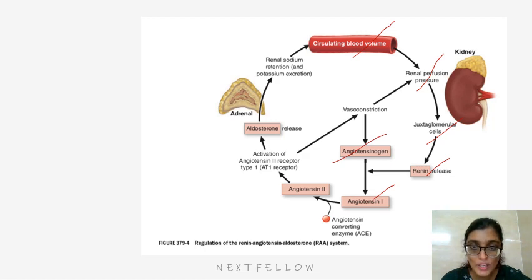Angiotensin 1 is converted to angiotensin 2 by ACE, the angiotensin converting enzyme, which is present predominantly in the lungs. Angiotensin 2 causes activation of angiotensin 2 receptor AT1, which stimulates aldosterone release, which leads to renal sodium retention and potassium excretion. Angiotensin 2 is also a potent vasoconstrictor, which will further increase the renal perfusion pressure.